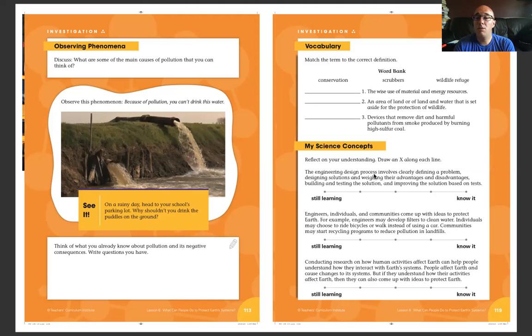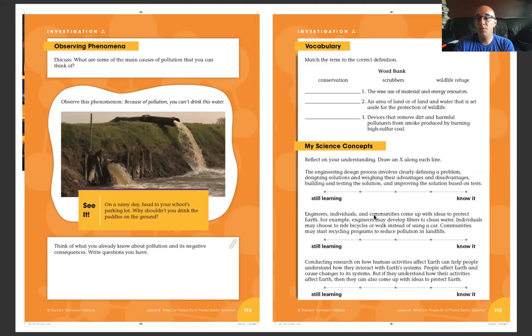The engineering design process involves clearly defining a problem, designing solutions, and weighing their advantages and disadvantages, building and testing the solution, and improving the solution based on tests. Oof. So I would guess a lot of you are probably more in this range here. Again, we're just talking about the process we use when we do kind of like experiments, and how we can help clean up Earth's atmosphere and the systems, basically.